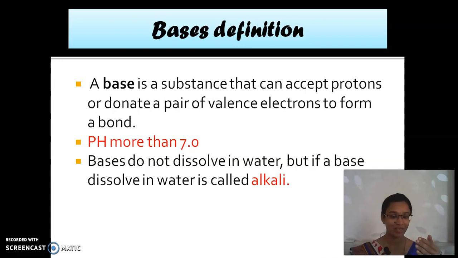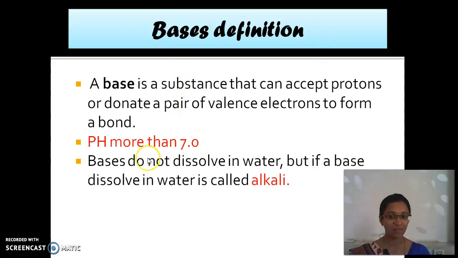Bases get proton and give electrons. Clear, children? Yes. What is the pH level? Bases have pH more than 7, but acids are less than 7.